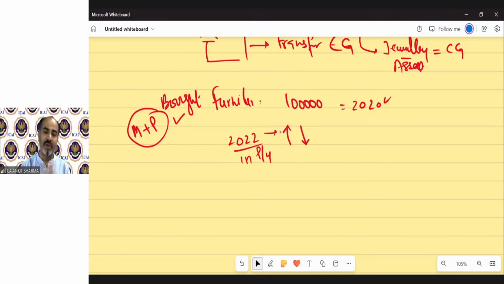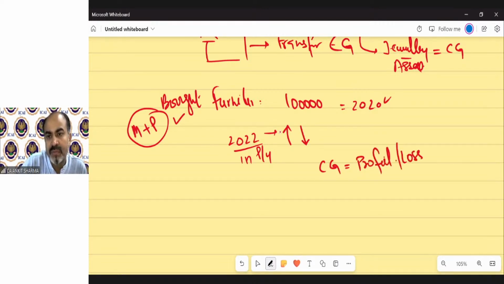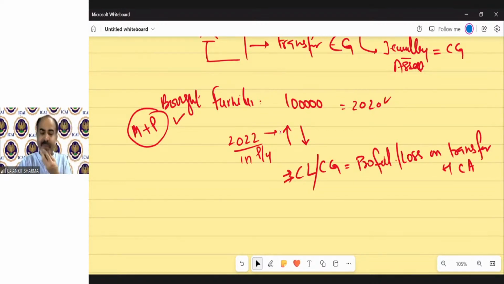Of course, the value will be lower. So when you calculate the capital gain, it is nothing but a profit or loss on transfer of a capital asset. So there is capital gain, capital loss term we are using, but technically you have already studied these things in accounting.